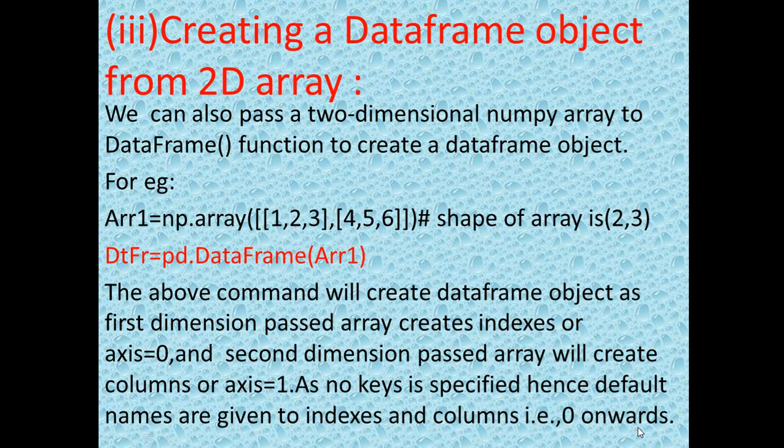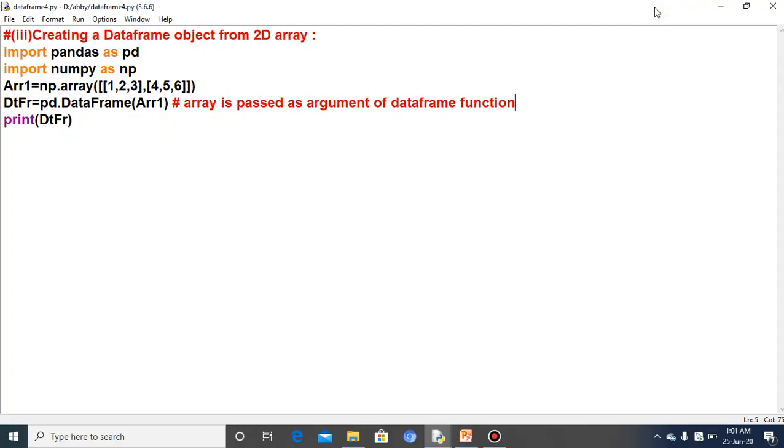So let us see in the program how it will be executed. It is very simple. Creating a data frame object from a 2D array. Import pandas as pd, import numpy as np. Why have we written import numpy as np here? Because in this script we need NumPy: we have used the function array for creating the array, and this array function belongs to the NumPy module, or NumPy library. That is why we need to import NumPy.